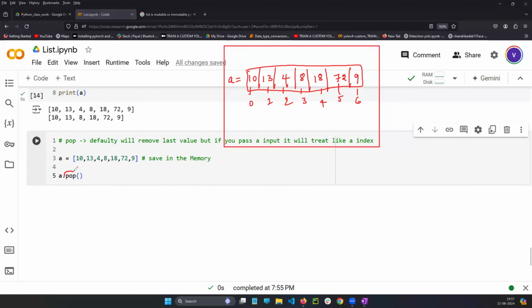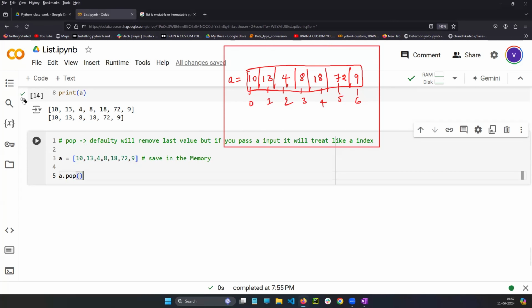You are applying the pop built-in function on the variable A, because you are writing A dot. A is a list, so you can use the list built-in function. This pop will be applied on A only. That's why you are writing A dot. Now, what will this pop do? You are passing nothing here, so pop will apply on A. It will remove the last value. 9 will be removed.